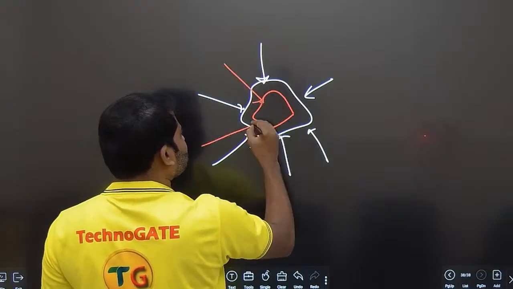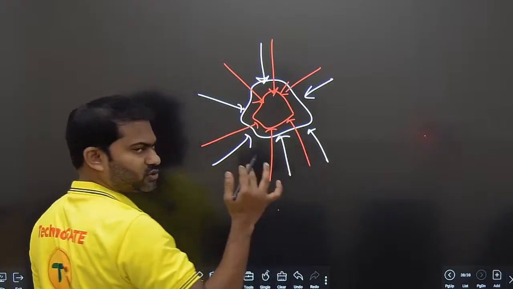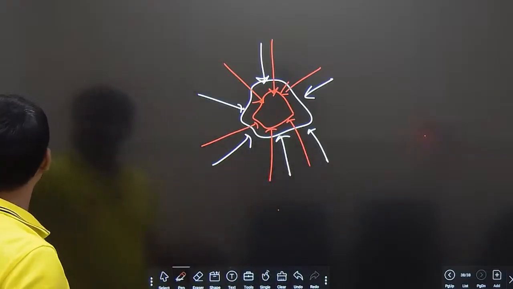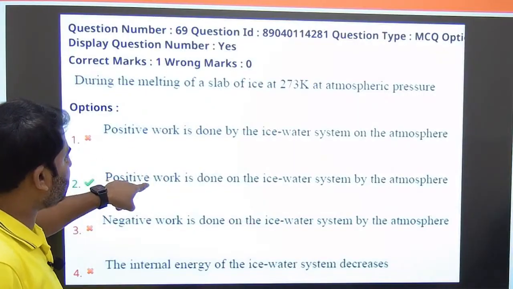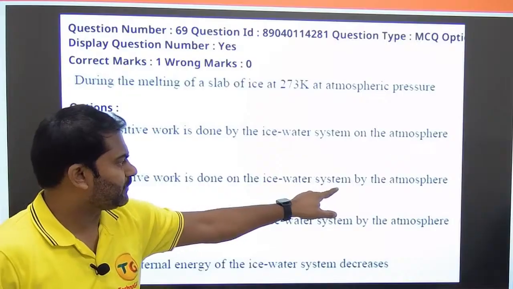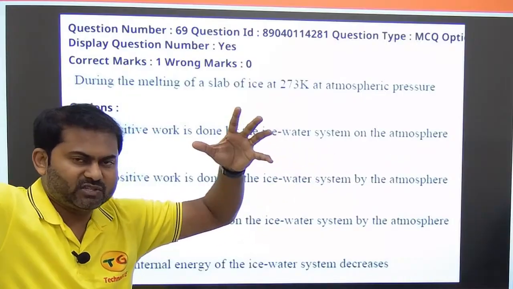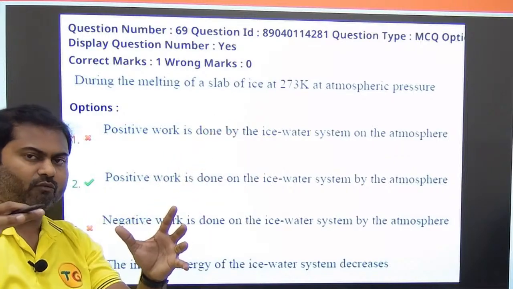That means what's happening is basically the atmosphere is doing a positive work on ice. Atmosphere is doing a positive work. Positive work is done on the ice water system by the atmosphere. It is almost like the atmosphere is compressing the ice to form water.